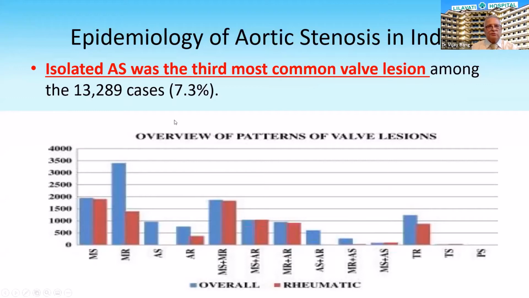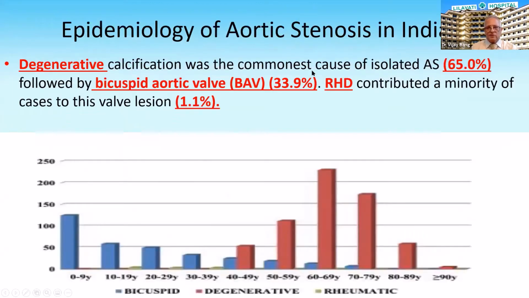The echo survey was done from 2010 to 2012. In that, 13,289 cases were found to be of valvular heart disease, and isolated AS incidence was 7.3%, which is the third most common condition. Very interesting data from India. Now, degenerative is predominantly 65%, 35% bicuspid, and rheumatic is just 1%.